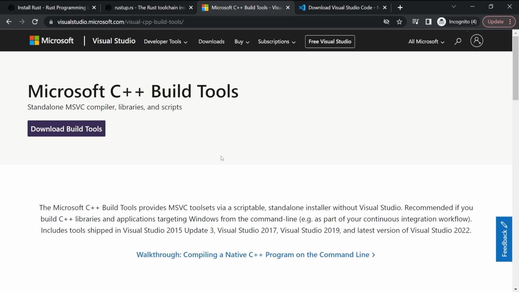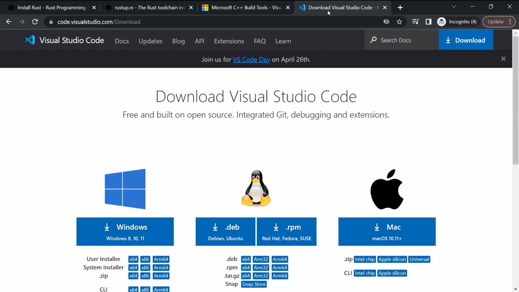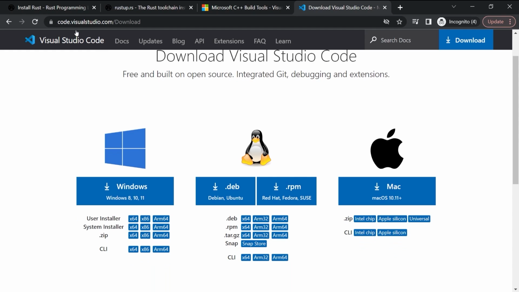Once you have all this installed, Windows, Linux, Mac, whatever, you're going to need an IDE, all right? And I prefer Visual Studio Code. This is very, very easy to work with, and this is what we're going to use through the course. So I highly recommend using this. If you have a preferred IDE, something you're familiar with already, you want to use it, that's fine. However, Visual Studio Code is my go-to. On this website, code.visualstudio.com/download, you are going to need to download your respective installer. So if you're on Windows, download the Windows installer, Linux, etc.